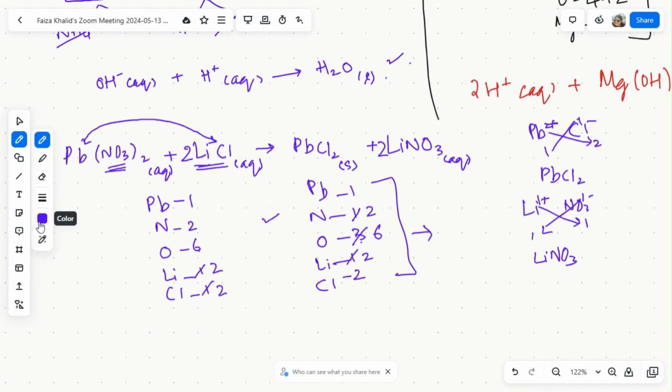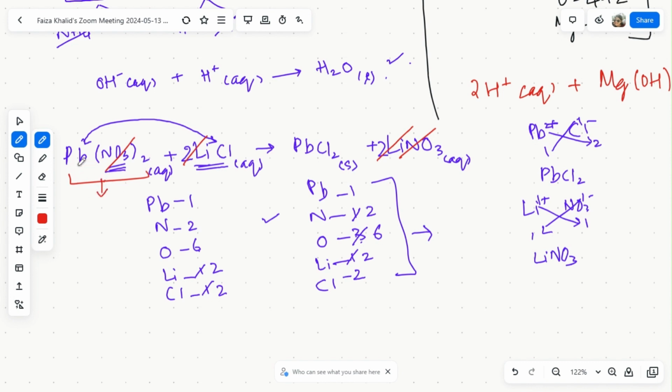So what do you do? You would cancel out the spectator ions. What will happen is lead aqueous, lead solid, saved. Nitrate aqueous, nitrate aqueous, gone. Lithium aqueous, lithium aqueous, gone. Chloride aqueous, chloride solid, saved. Now I will only split up the compounds from which only one component is split up. It's cancelled. For example, this one over here.